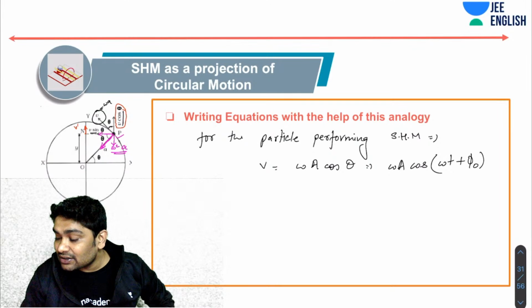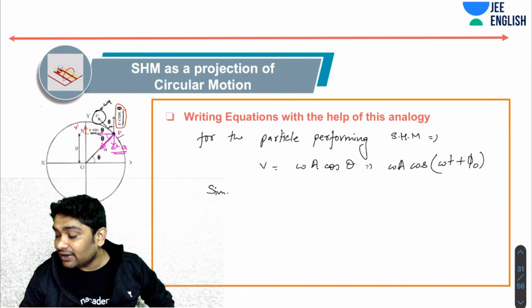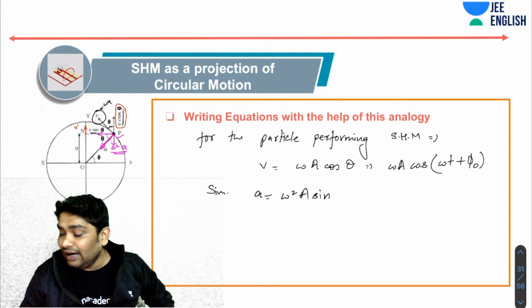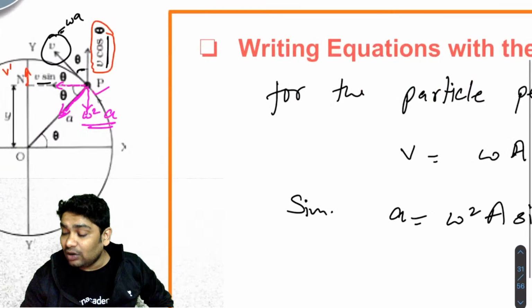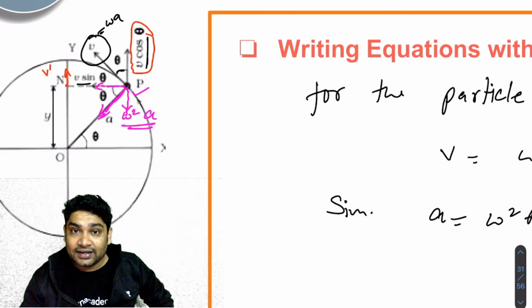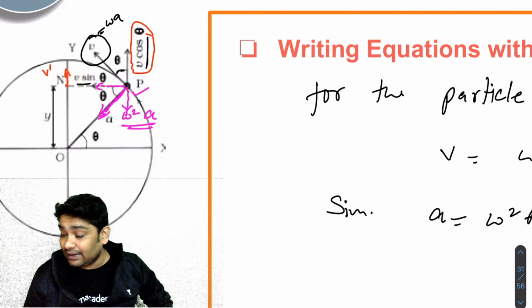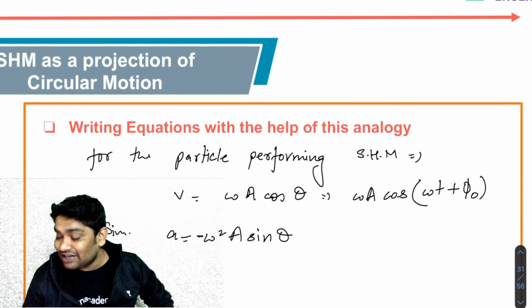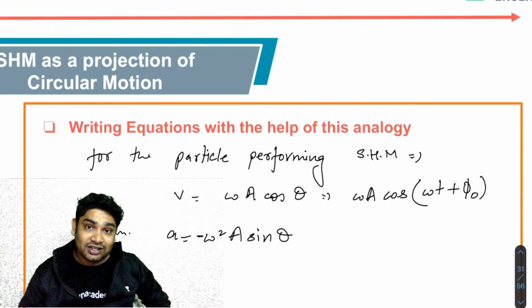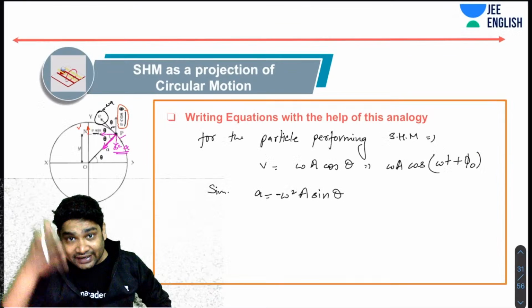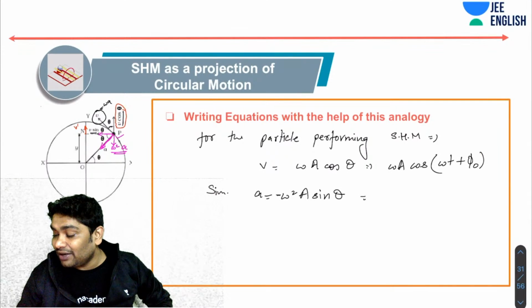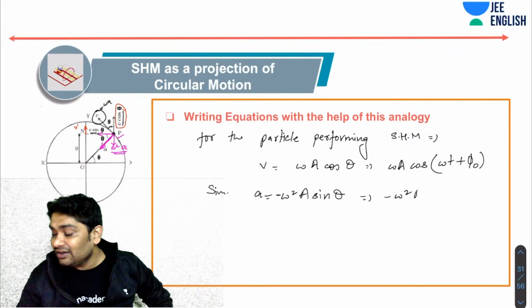Similarly, acceleration would be omega square a sine theta. And what you realize is it is directed downwards. So that is why I have a minus sign. I will add a minus sign because this acceleration is downwards. When the particle is moving upwards, the acceleration is directed towards the negative y-axis. So it is minus omega square a sine of omega t. That's fine.